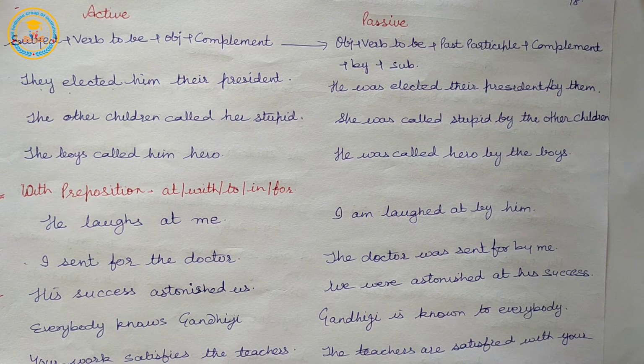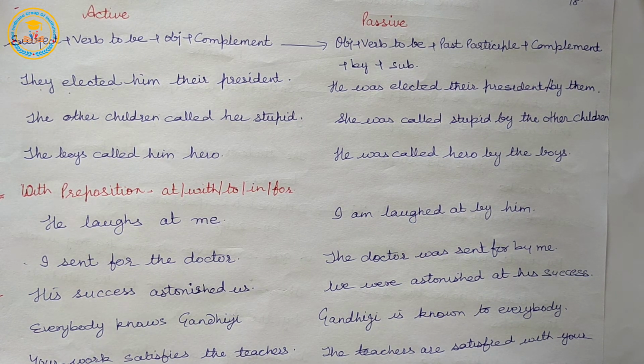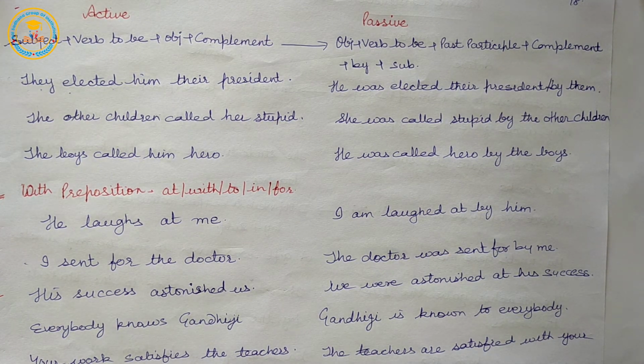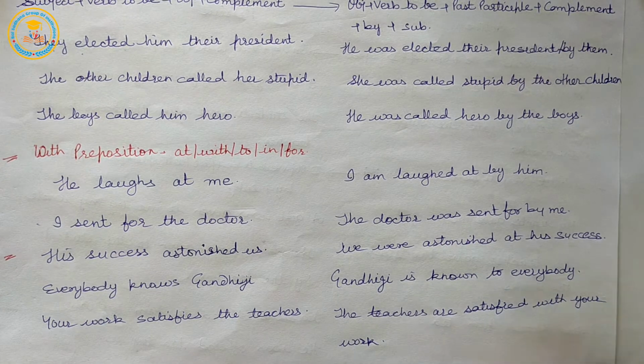and the teacher considered the boys very bright. This is also an object, very bright, object complement. They elected him their president. Here, the noun their president acts as subject complement. So, a complement is a word or phrase which provides additional information about the subject or object.